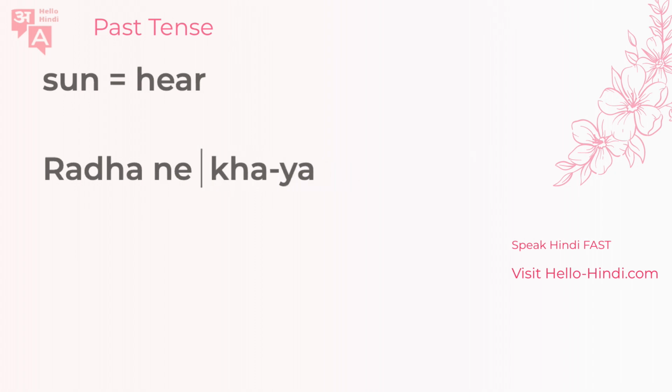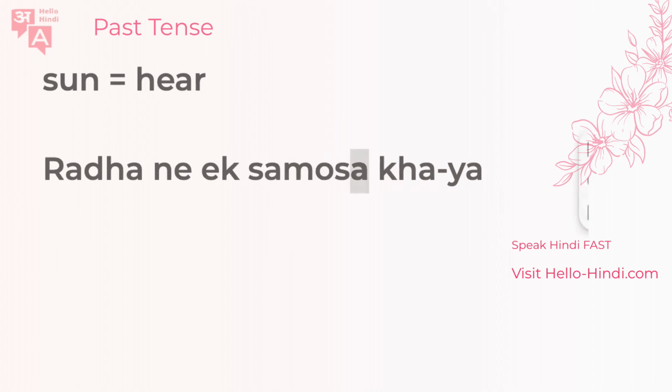So let's say you want to say Radha ne ek samosa khaya. And as you can guess, the a here signifies the masculine form. Radha ne ek samosa khaya, right? But if you say Radha ate a roti, so of course you'll replace this with roti, and this becomes Radha ne ek roti khaya? No. Take a guess, please. What would it be? It agrees to the roti. It becomes Radha ne ek roti khai. Radha ne ek roti khai.